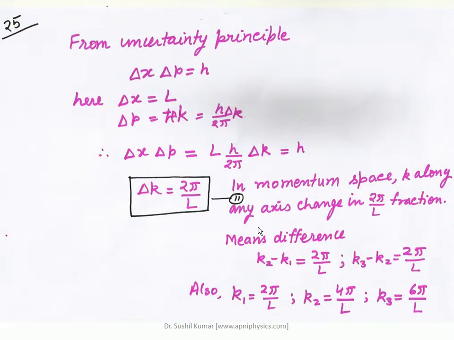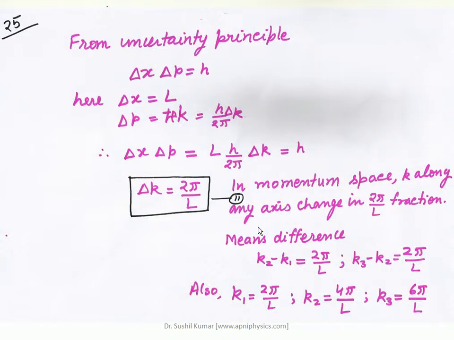Now we are using the uncertainty principle here, that is delta x times delta p is equal to h, where delta x represents the uncertainty in the position when we try to measure the momentum of the particle, and delta p is the uncertainty in momentum when we try to locate the particle exactly. The product of these two uncertainties is equal to the Planck constant, and this is the first law of the uncertainty principle defined by Heisenberg, known as the Heisenberg uncertainty principle.